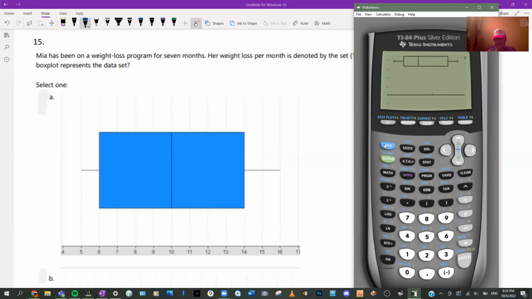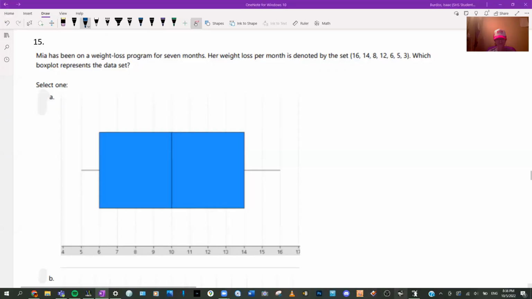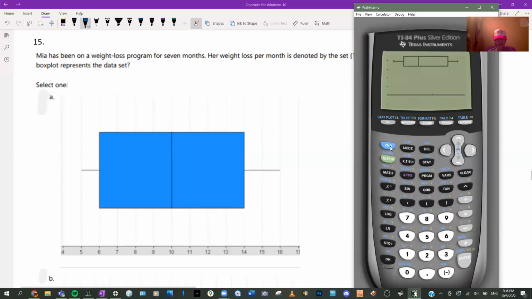Well, actually, to make sure that it's on the box plot, do second y equals, and you choose which one you want. We want this, so we would say on, and yeah, we choose number 1.